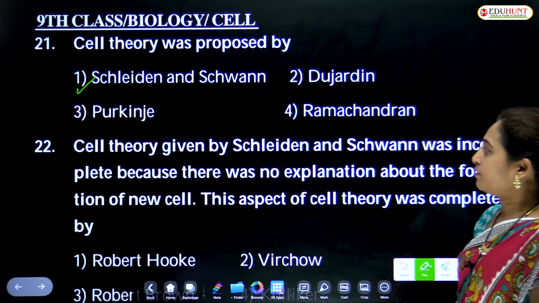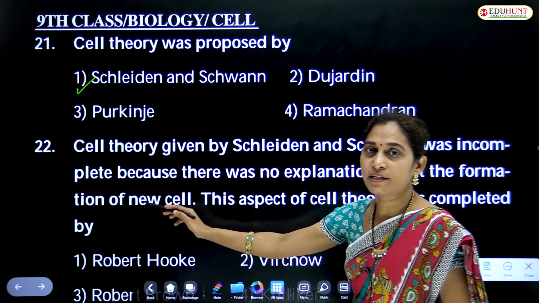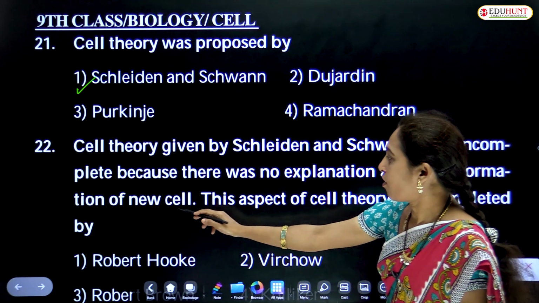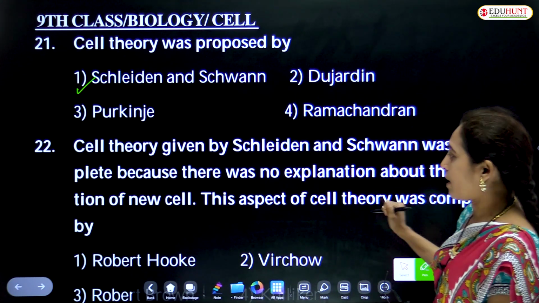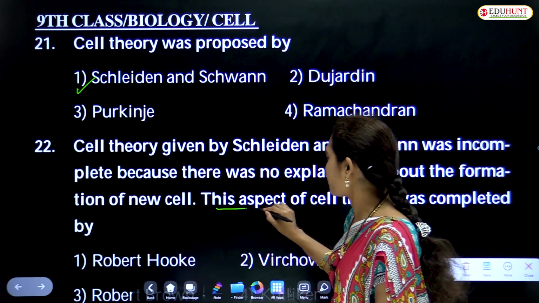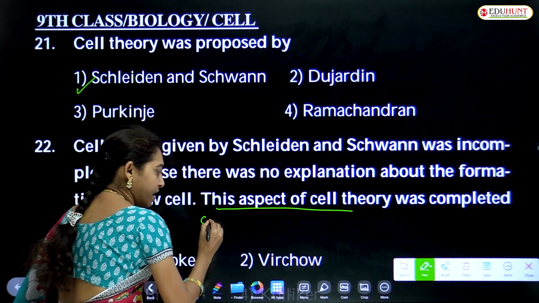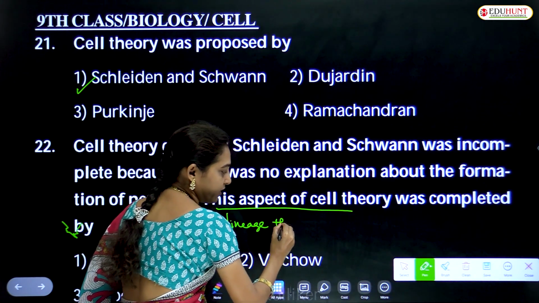Cell theory given by Schleiden and Schwann was incomplete because there was no explanation about the formation of new cells. This aspect of cell theory is known as cell lineage theory.